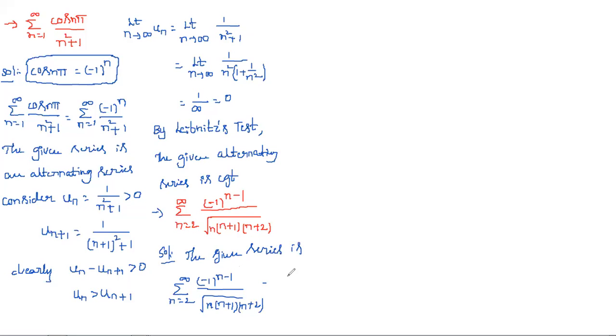This is of the form summation n equals 2 to infinity, minus 1 whole power n minus 1 into un, where un is equal to 1 by square root of n into n plus 1 into n plus 2. And already we know that this is an alternating series.